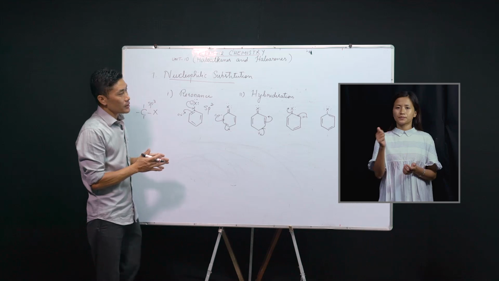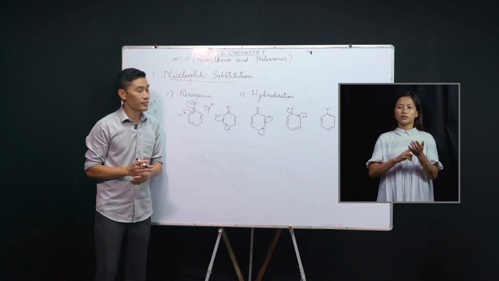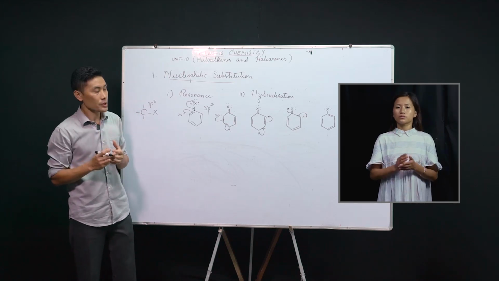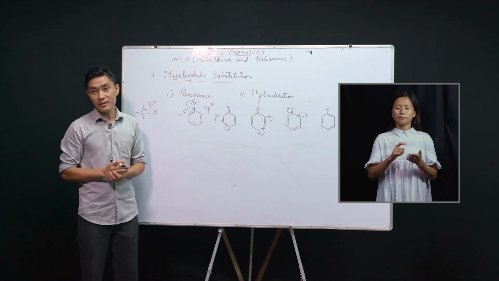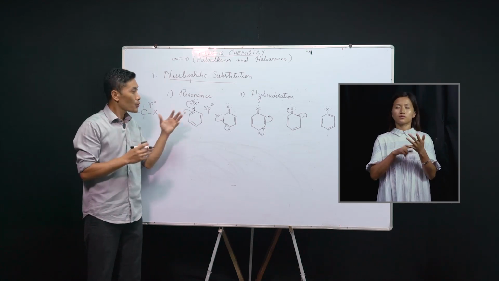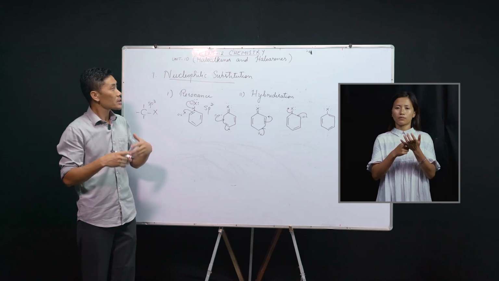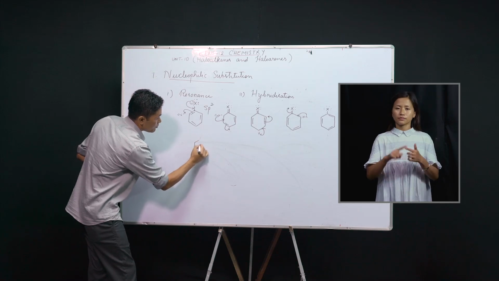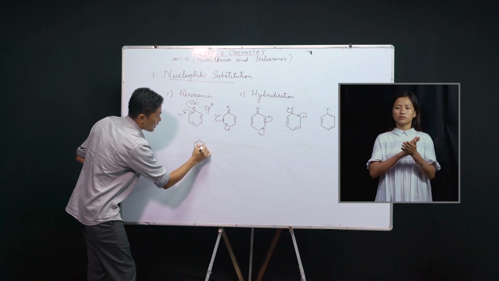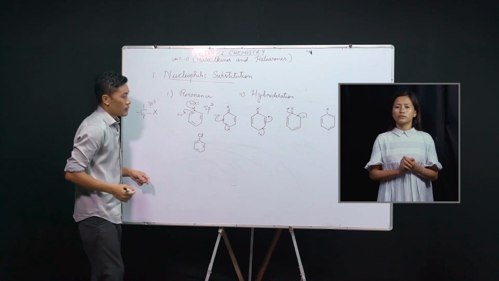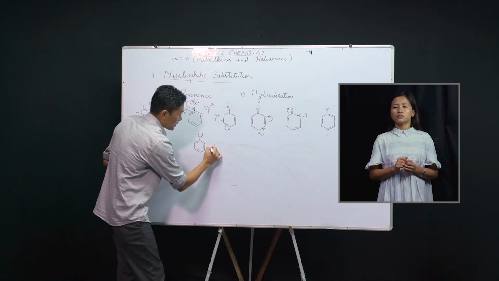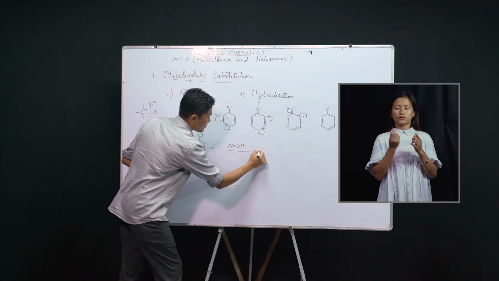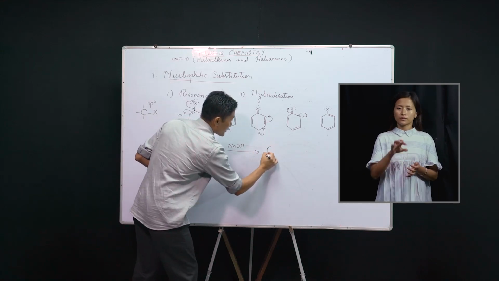Another important point to remember in this nucleophilic substitution reaction of haloarenes is that when there are some electron withdrawing groups present in the aryl ring, especially at ortho and para positions, the reactions become faster. Let us see an example here. If we have chlorobenzene, which is a haloarene, this chlorobenzene, if it is heated with sodium hydroxide, then we get phenol.